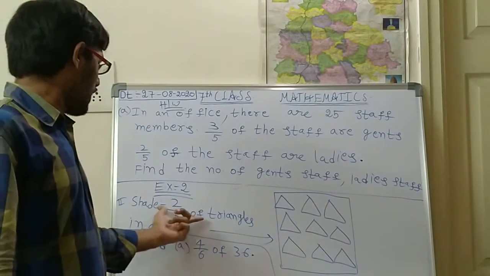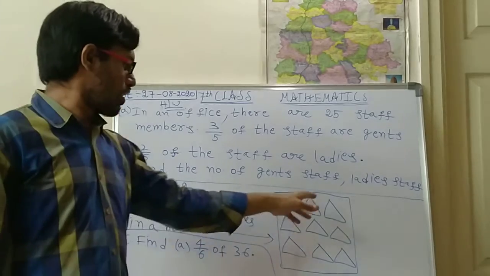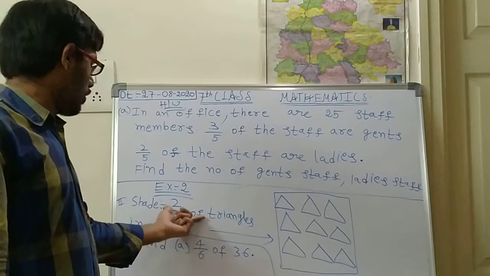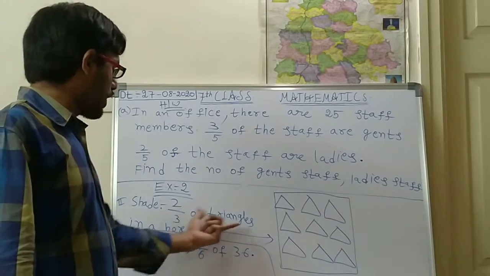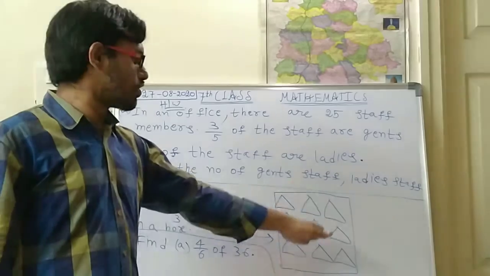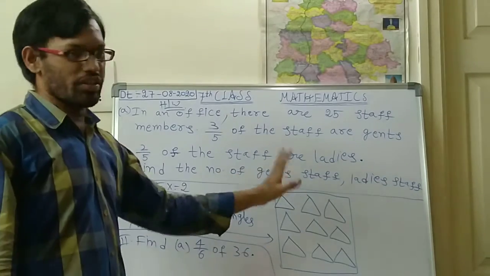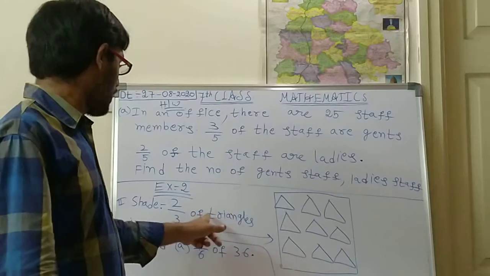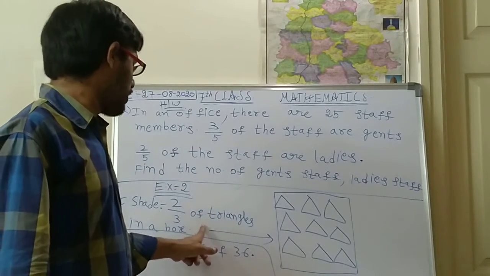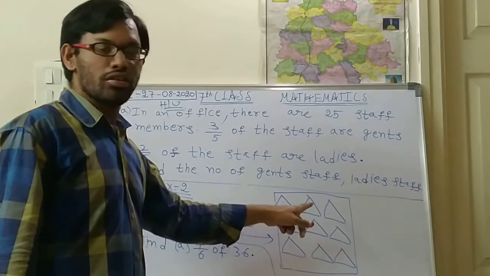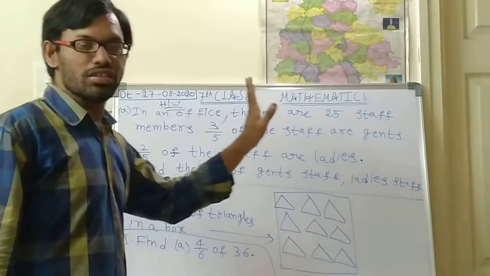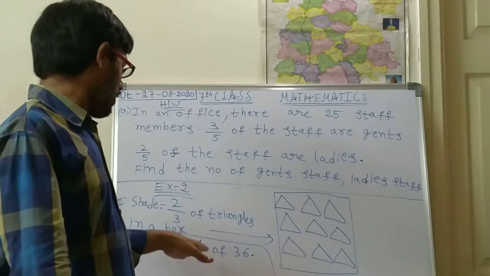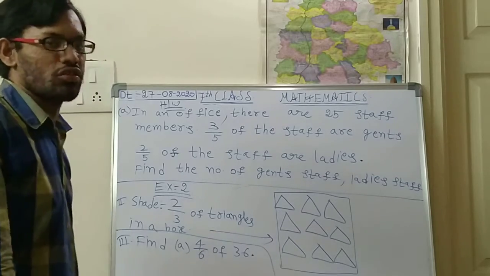Next, shade 2 by 3 of the triangles in the box. In the box, how many triangles are there in total? From that you should shade 2 by 3. First find out how much 2 by 3 of the total is. Then shade that many triangles. If your answer is 6, then you should shade 6 only. Next, find 4 by 6 of 36.